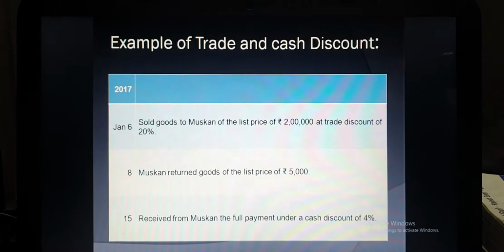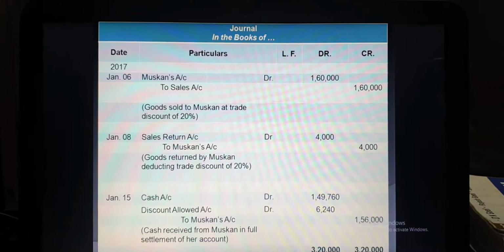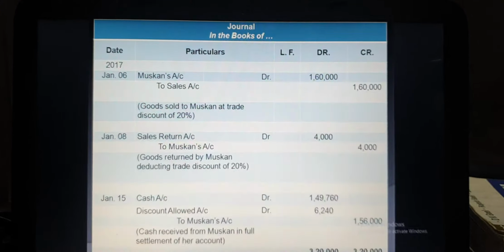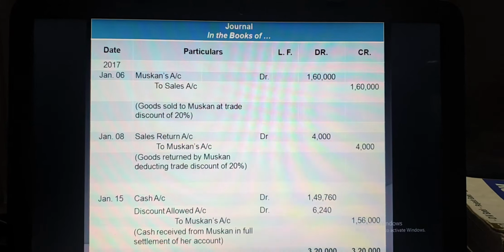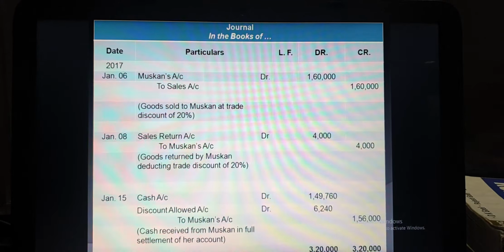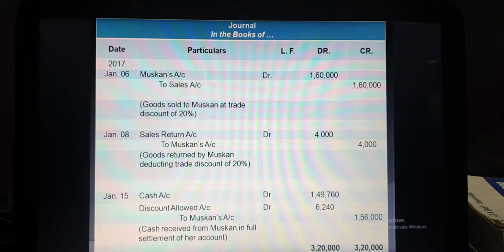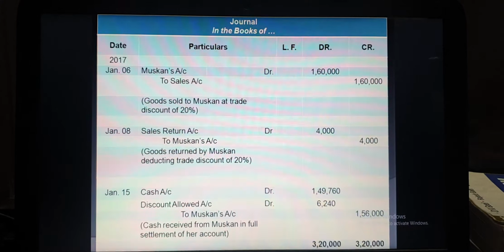So let's move to the answer part. We have passed the entry regarding the sales. Sales is your income, so as per the nominal account, it will be credited. But there is no information regarding cash and bank, so we assume that we sold the goods to Muskan on credit. So we will use the name of Muskan.